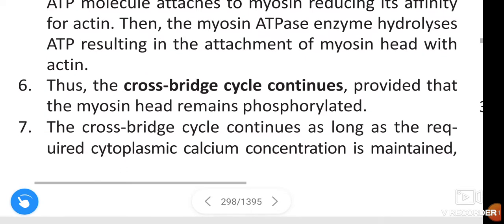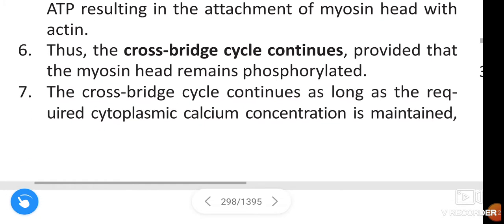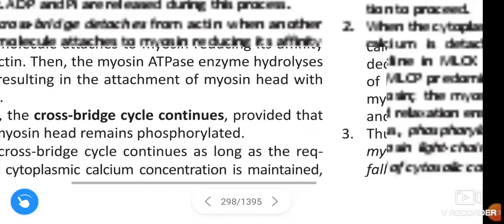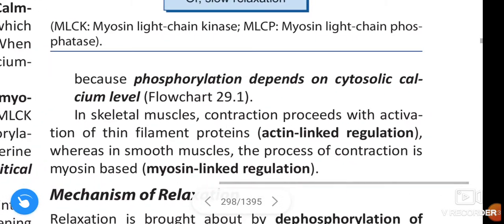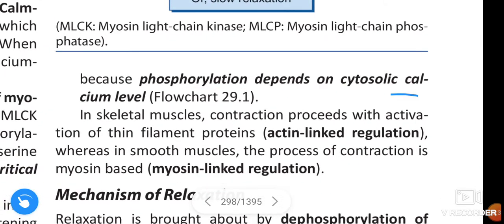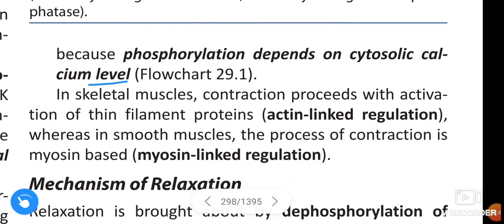Thus the cross bridge cycle continues provided that myosin head remains phosphorylated, as long as the required cytoplasmic calcium concentration is maintained, because the phosphorylation depends on the cytosolic calcium level.